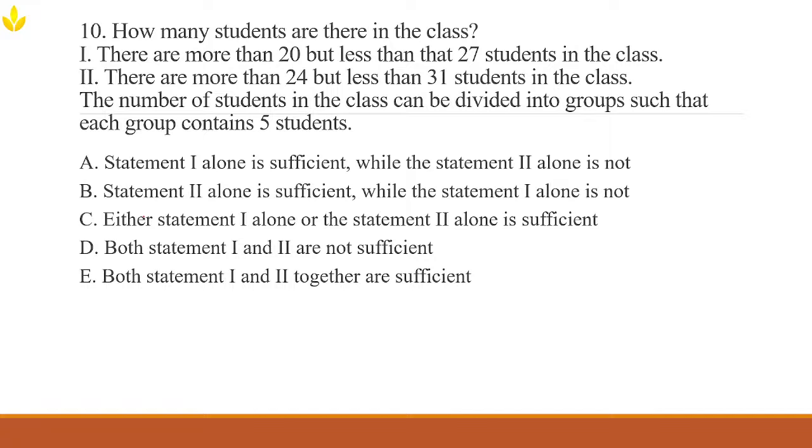So there are more than 20, but less than 27 students in the class. Okay. So let's understand the question first. We need to determine the exact number of students in the class based on the two given statements.